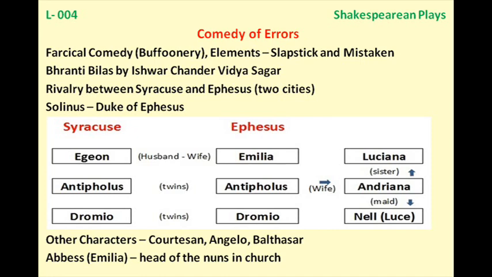And one more thing happens when they were standing at the door. At that time, as someone knocks at the door, inside there was Dromio of Syracuse. And from the outside, someone is telling, yes, open the door, I am Dromio. But inside the person says, no, I am Dromio.